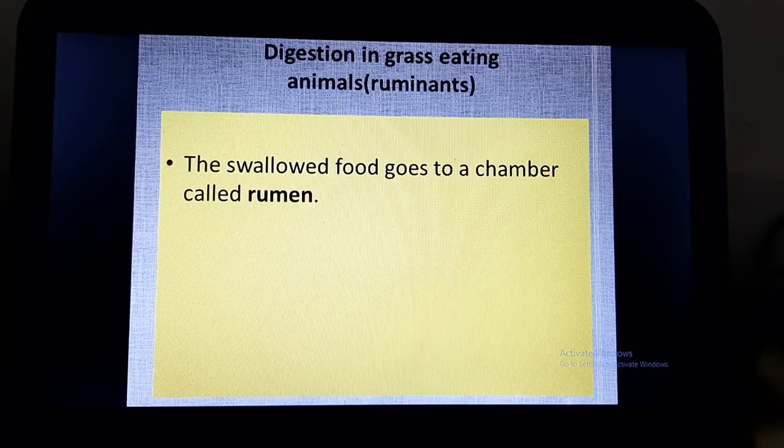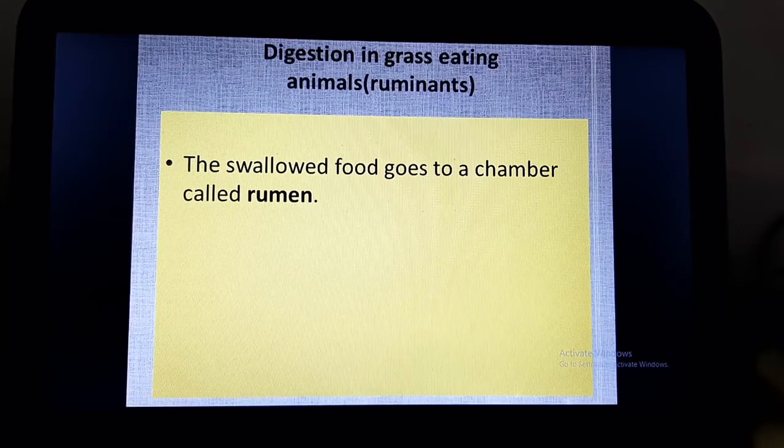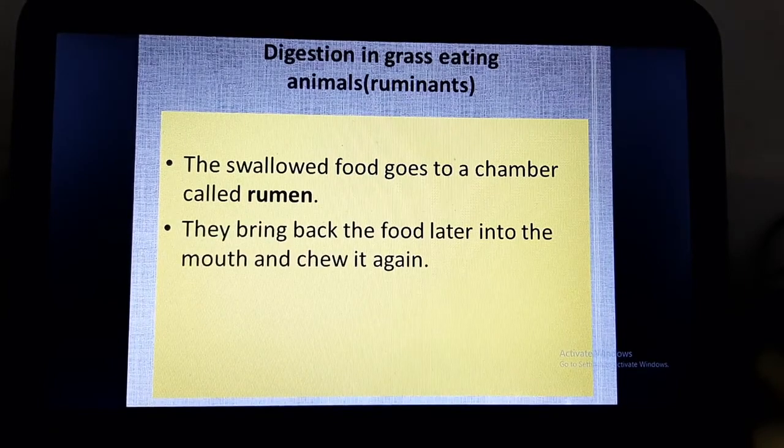So the swallowed food which they are immediately swallowing is sent to a chamber which is called rumen. Then they bring back the food later into the mouth and chew it again.